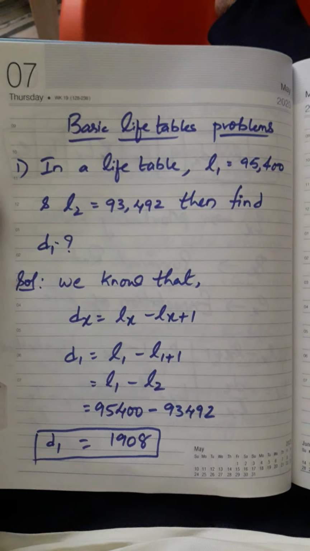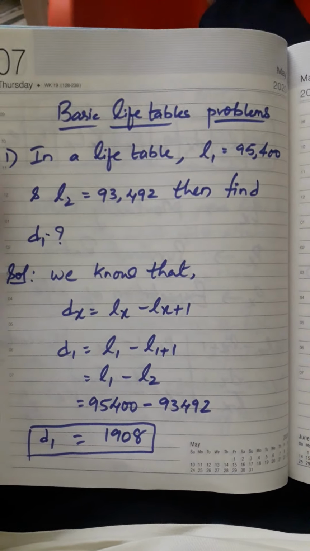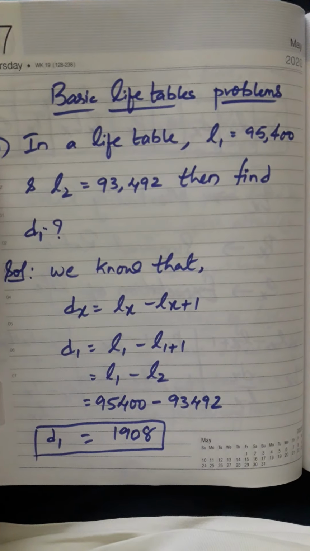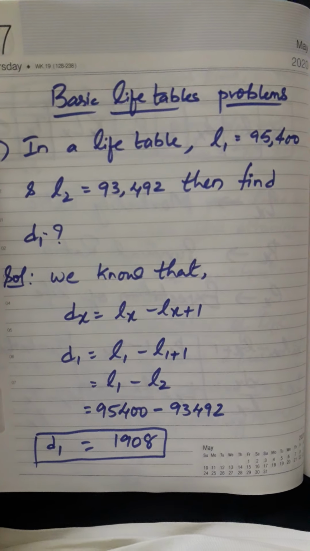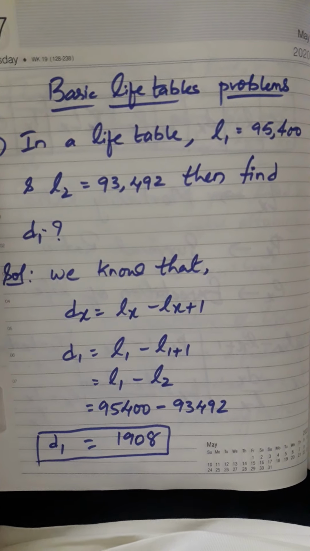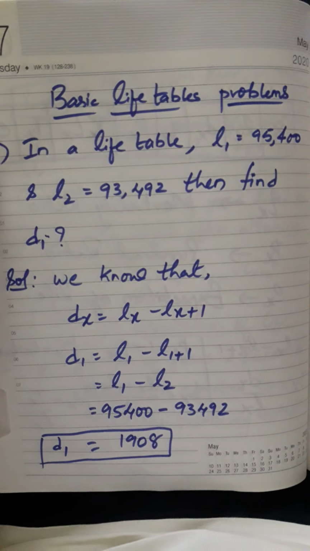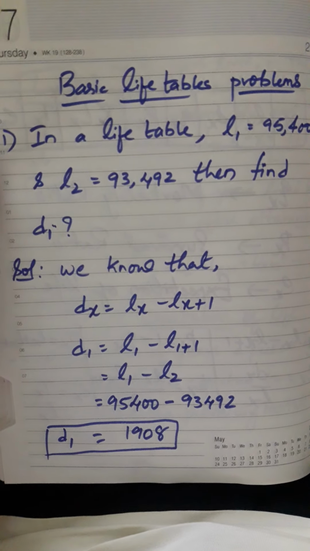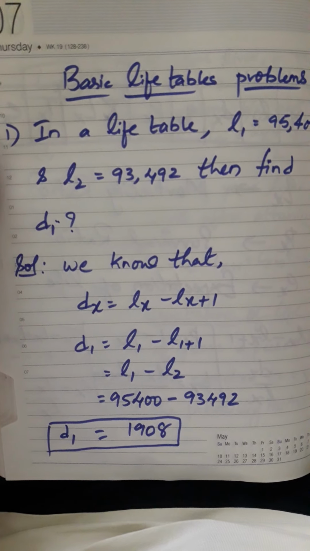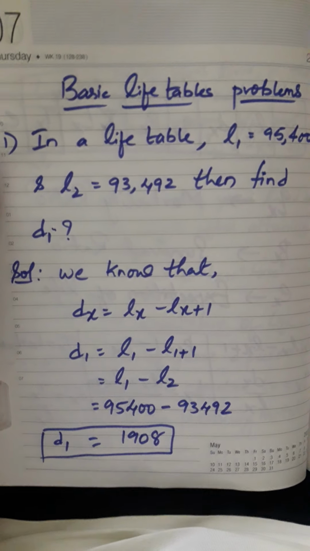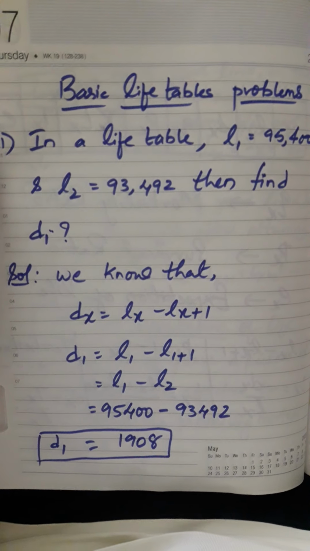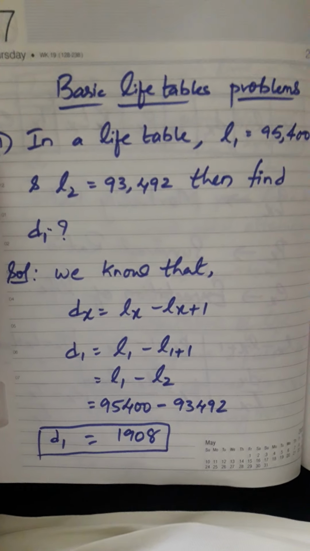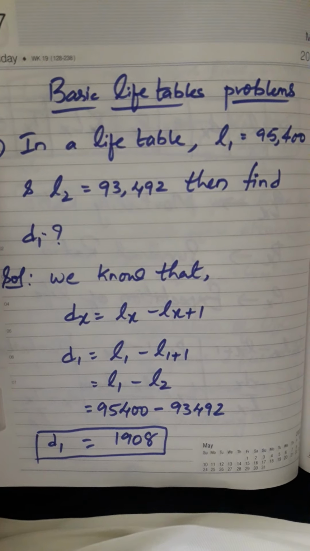In a life table, l1 at age 1 is given as 95,400. I mean the number of persons living at age 1 is 95,400, and living at age 2, 93,492. Then find d1, meaning how many persons at age 1 are dying before reaching age 2. See, by using the dx formula, lx minus lx plus 1. So 95,400 people are there who are having age 1, and who are having age 2, 93,492 are there.